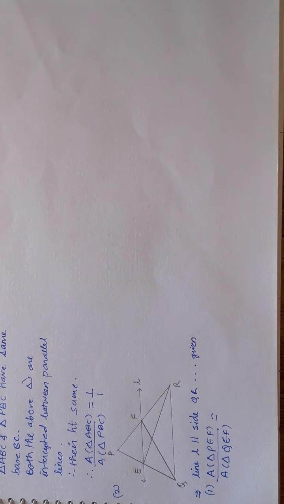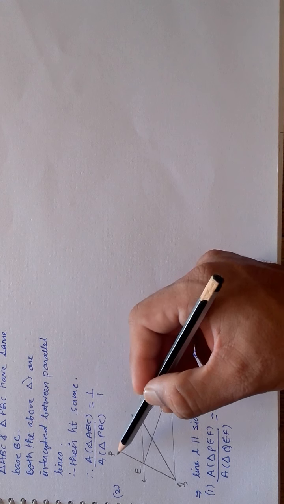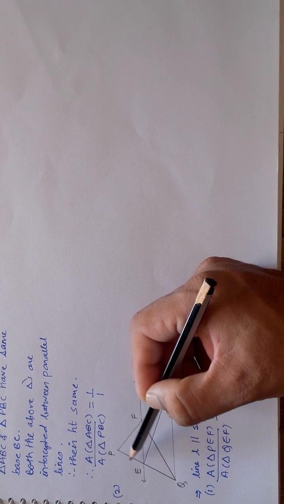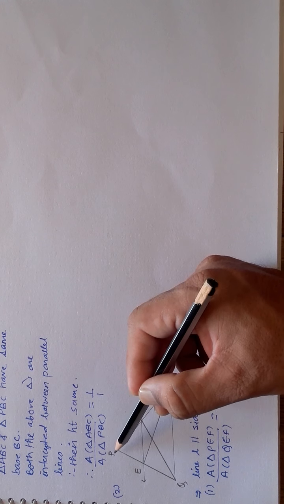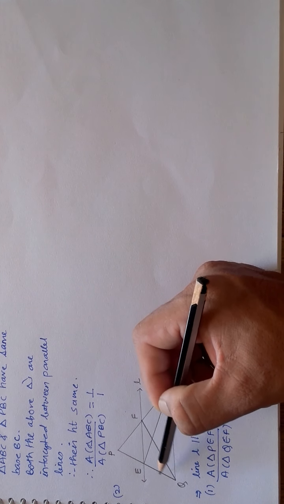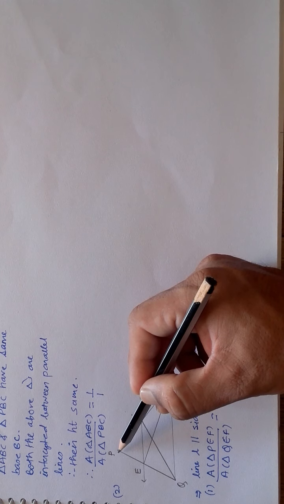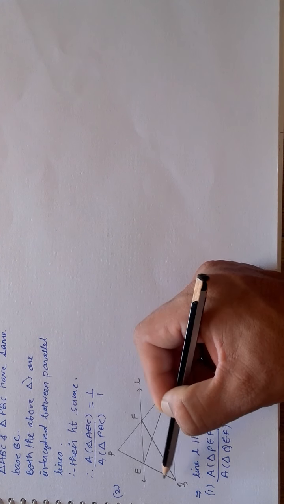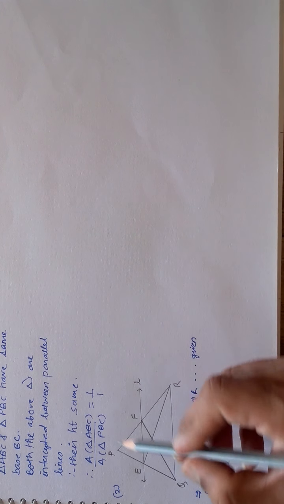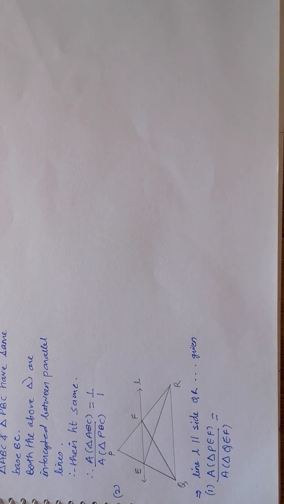But if I change my way of seeing, I can see here that PE and EQ are in a straight line. Agreed? Then if you remember the condition for same height, if I take PE and EQ as the bases, they become linear bases, lying on a line, and the opposite vertex must be common. Yes, the opposite vertex is common. That means it satisfies the condition for same height. So instead of doing anything which is not present, I can consider PE and EQ as the bases.